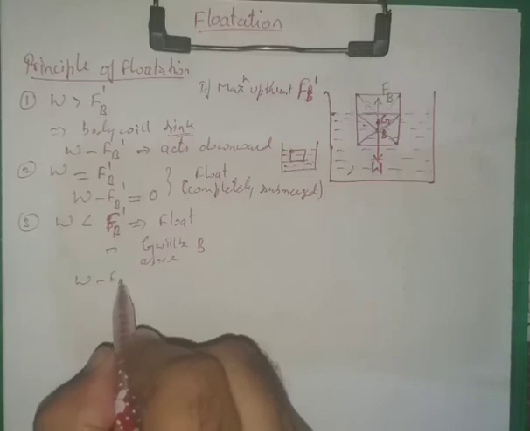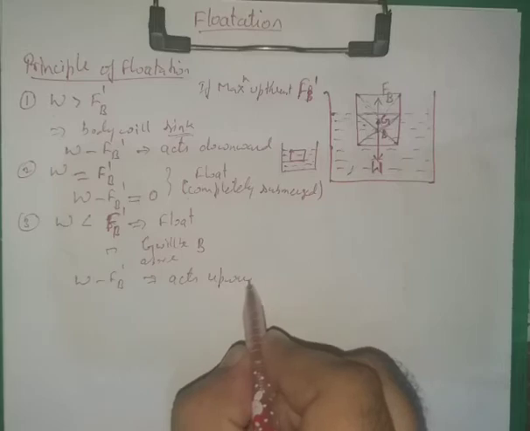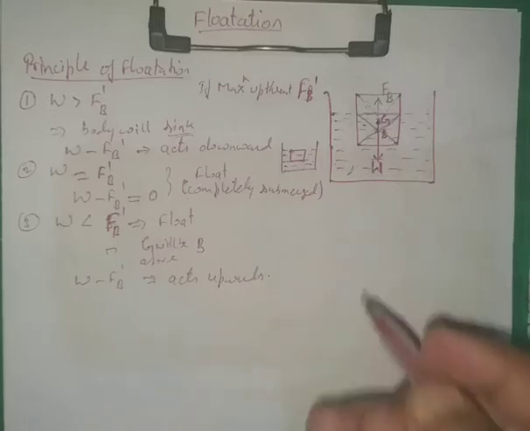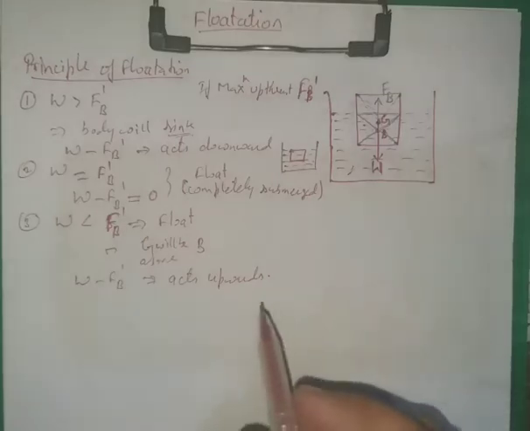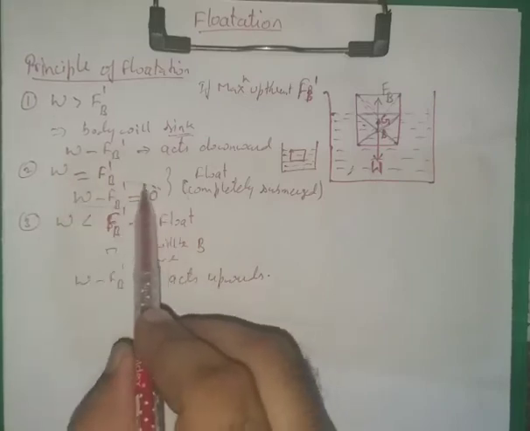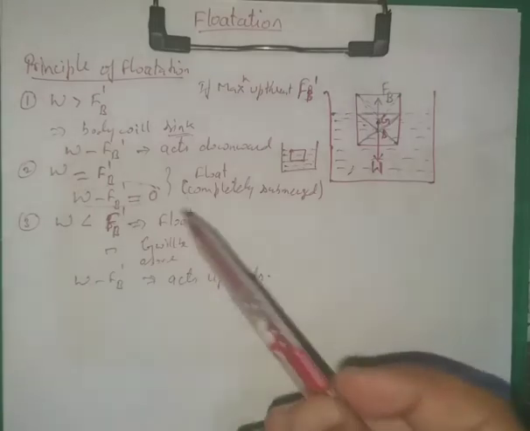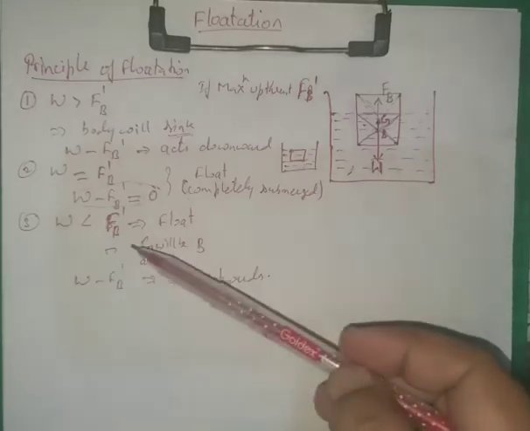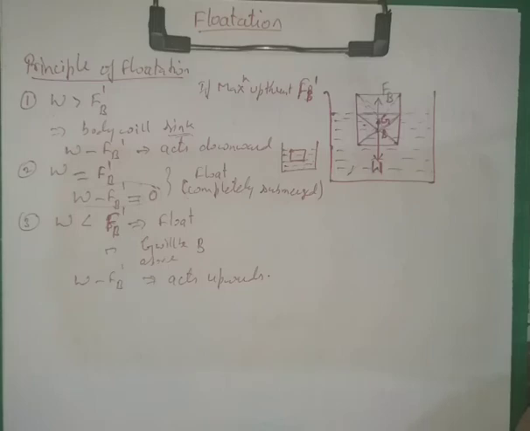So W minus FB dash acts in the upward direction. When the apparent weight of the body is zero, we say the body will float, and when the apparent weight acts in the upward direction, then also the body will float.